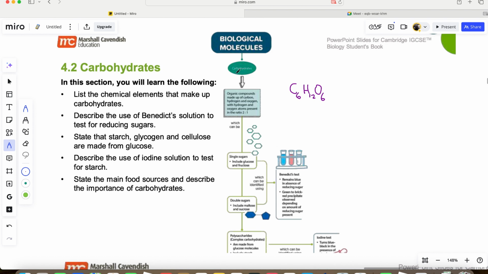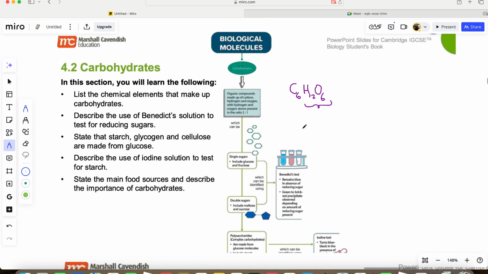So carbohydrates, if you want to explain or define it, they are organic compounds that are made up of carbon, hydrogen, and oxygen. Okay? The hydrogen and oxygen, they are in ratio 2:1. Or if you even include the carbon, you say ratio 1:2:1. Is that okay? But if you're looking at the hydrogen and oxygen, they're in ratio 2 to 1, because 12 to 6 is ratio 2 to 1 if you break it down to the smallest ratio.